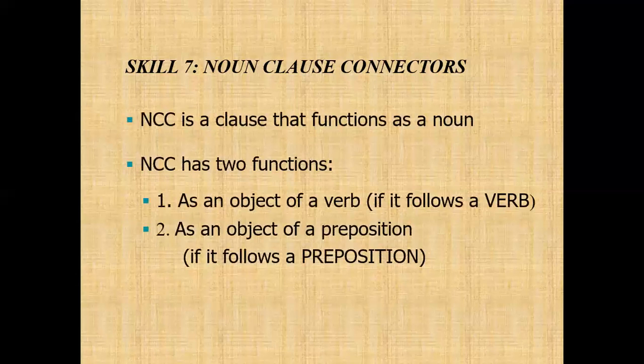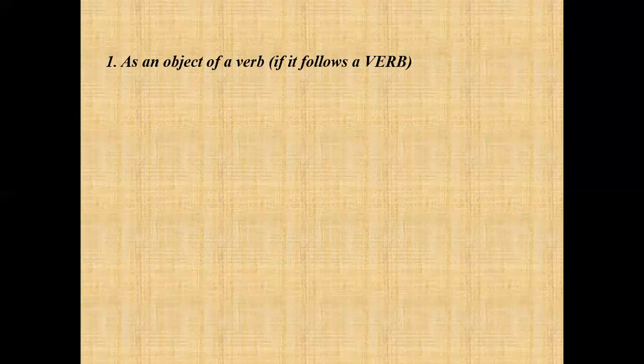The first one is as an object of a verb, if it follows a verb, and the second is as an object of a preposition, if it follows a preposition. So we will learn about these functions. The first one is the function as an object of a verb.